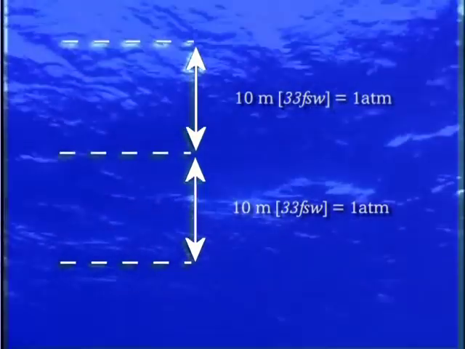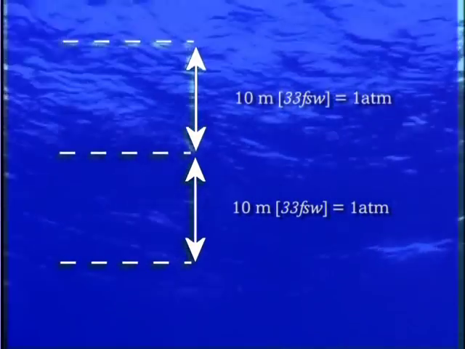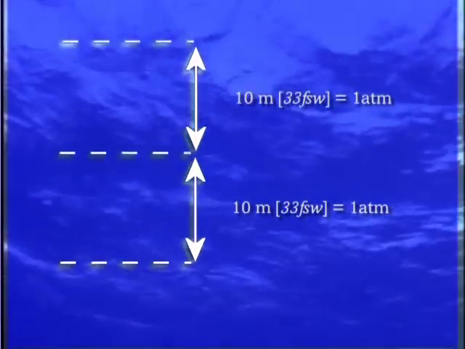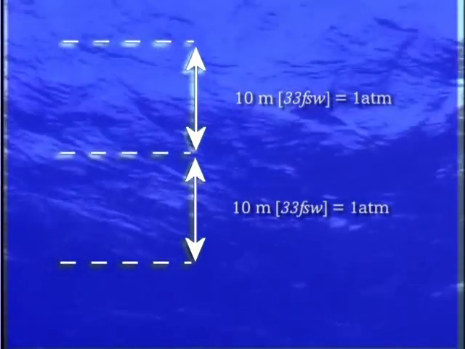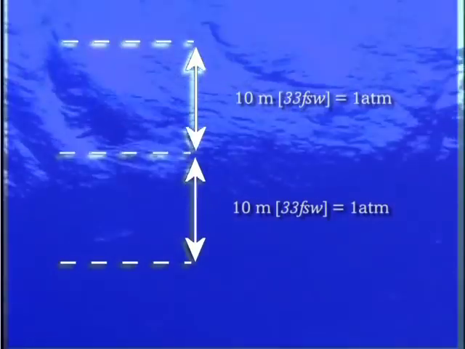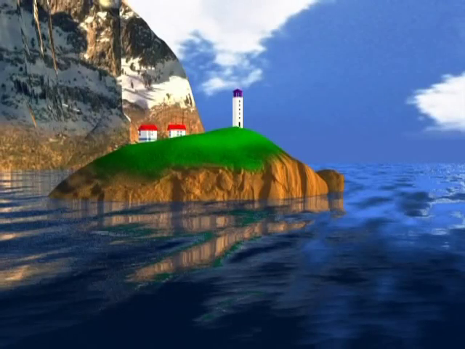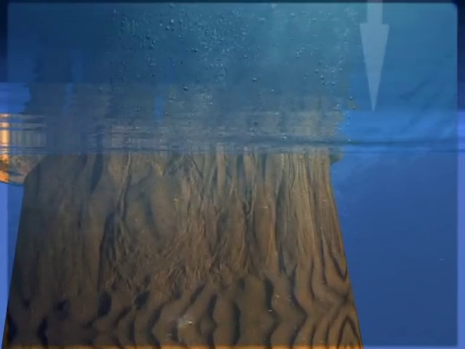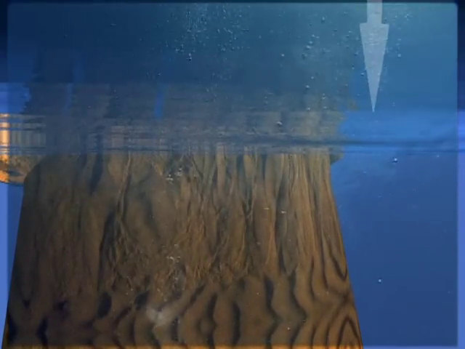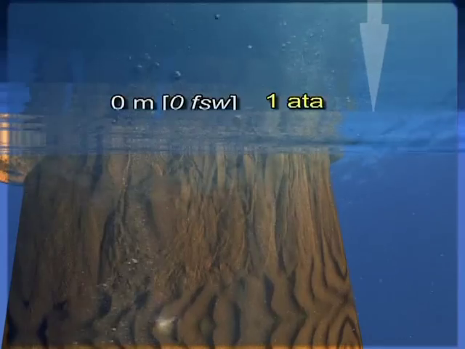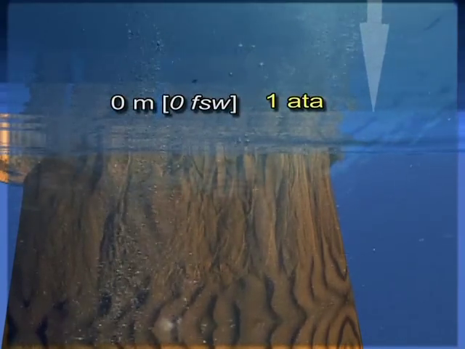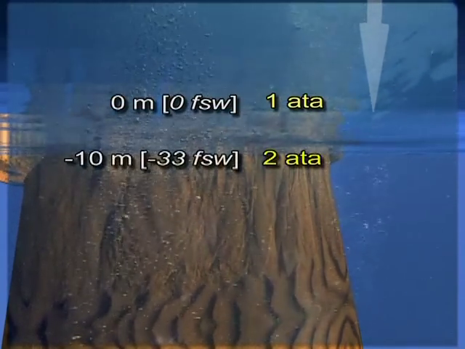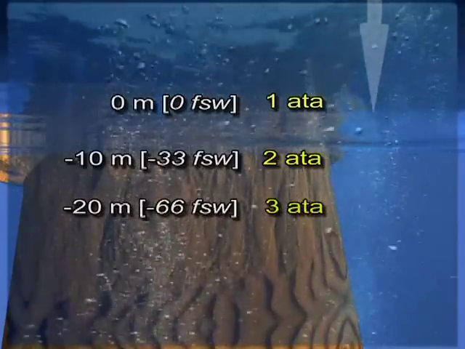As divers, we are interested in the total pressure we are being subjected to. Therefore, we use the term absolute pressure, which is the sum of the hydrostatic and atmospheric pressures. In this way, we take into account both the column of water above us, as well as the column of air exerting a force on the Earth's surface. So it's easy to see that on the surface we have a pressure of 1 atm. The final A means that we are referring to absolute pressure.